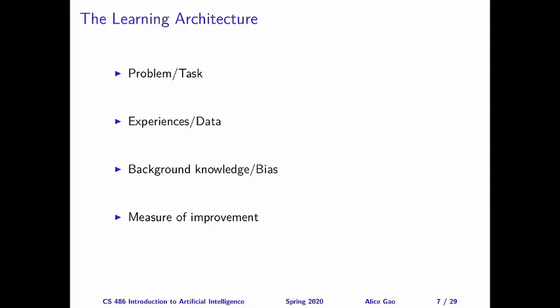This is trying to answer the question, if we want to know that our performance has improved, how do we measure it? What kind of things do we want to measure? Do we want to measure whether our accuracy in prediction has increased? Do we want to measure whether we have acquired new skills? Or do we want to measure whether we can do something faster, so our speed at solving a particular task?